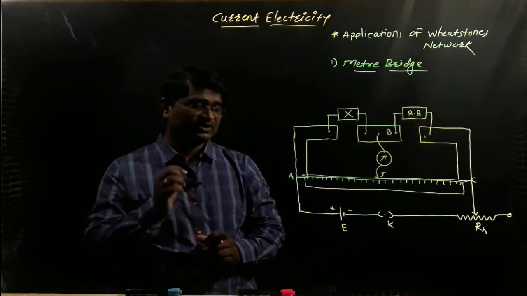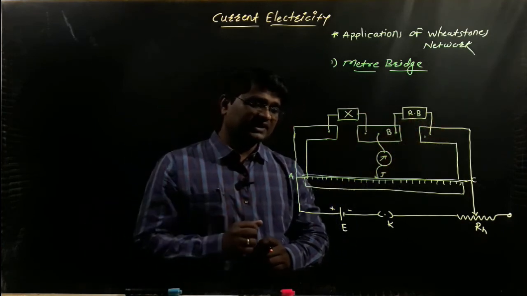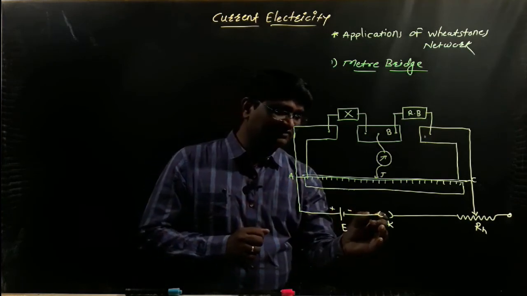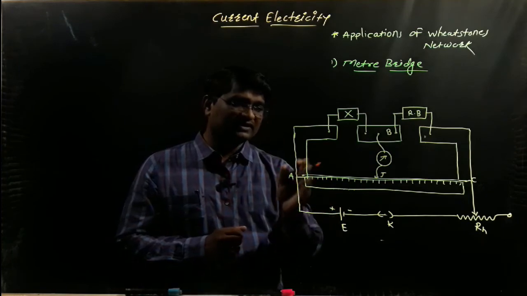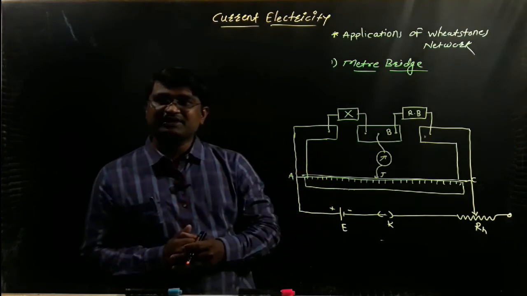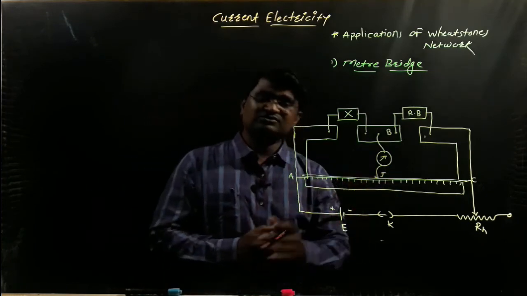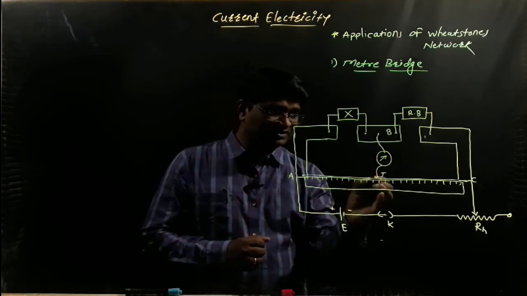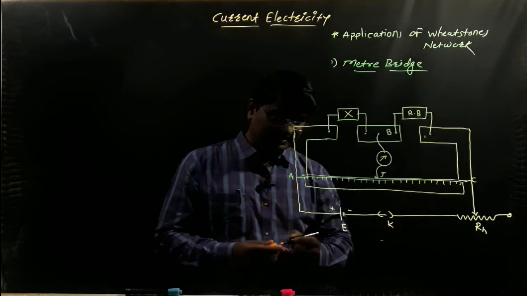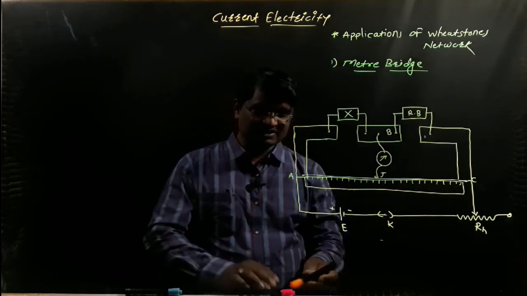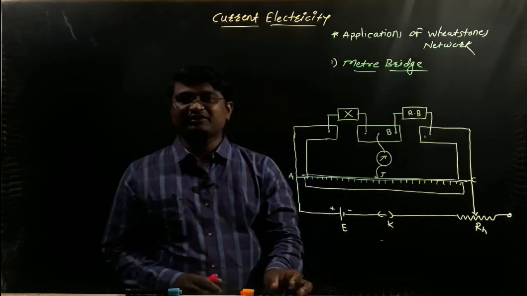Now imagine that the key is closed. When the key is closed, electric current passes through the circuit. The jockey is first touched near point A, and after that near point C, and we observe the deflection of the galvanometer.